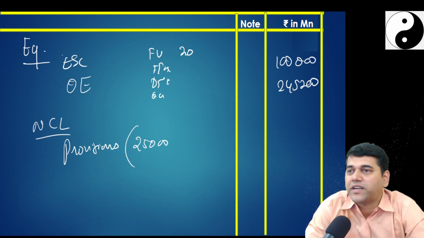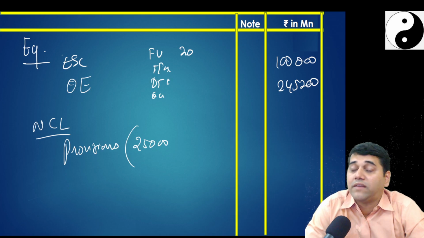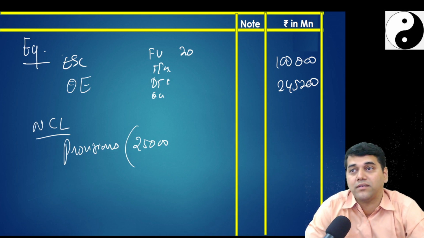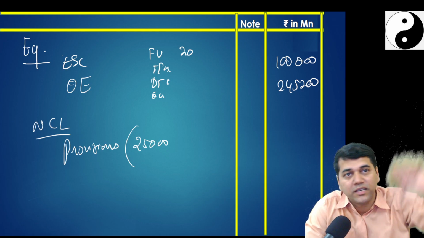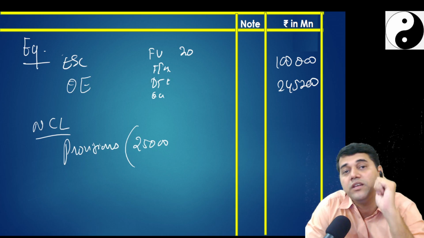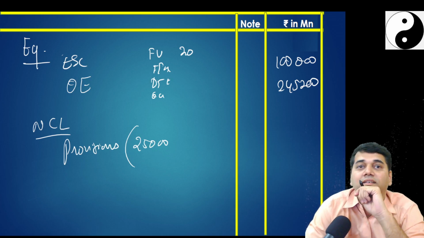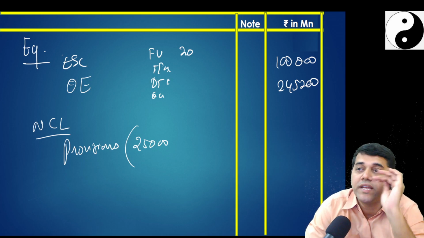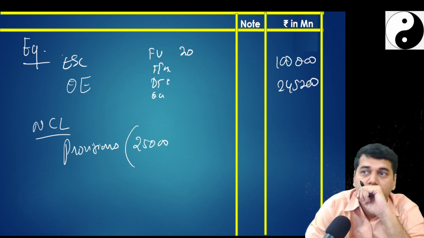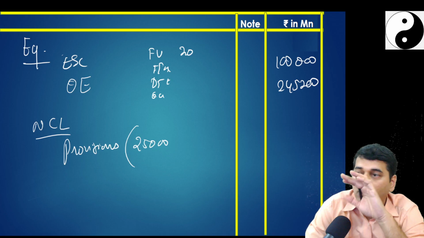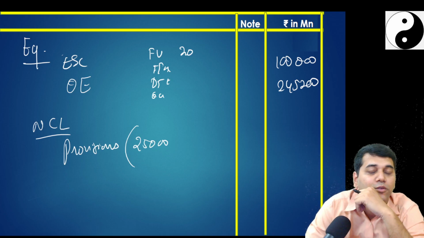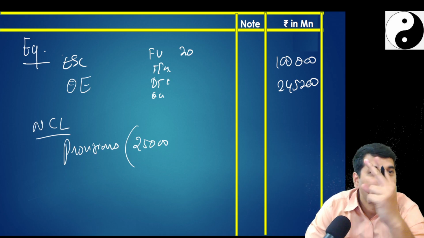How much is the effect in the OCI? 700 is net, Baba. 300 effect will go in the deferred tax. 1000 will go where? What accounting entry did you pass in OCI? Tell me. What accounting entry did you pass in OCI? There were two entries, no?